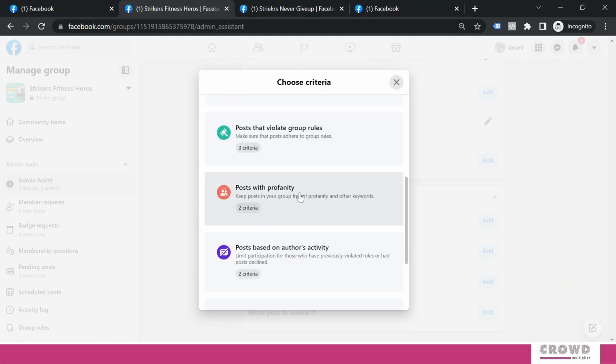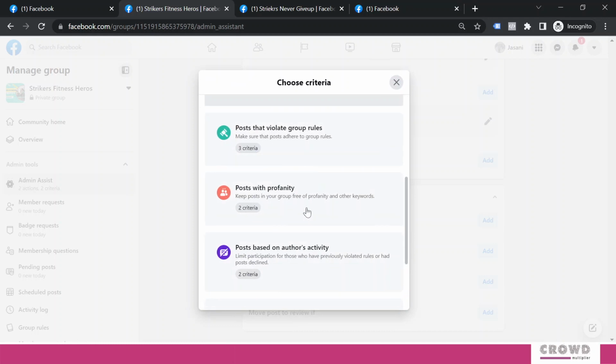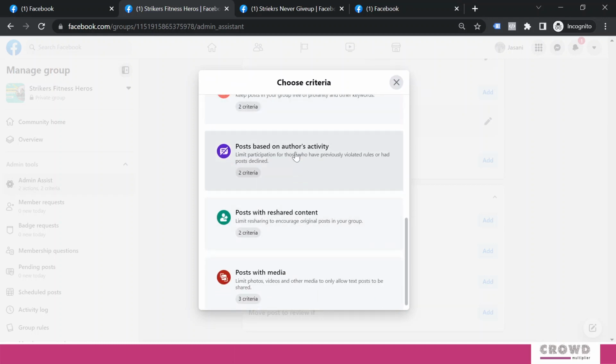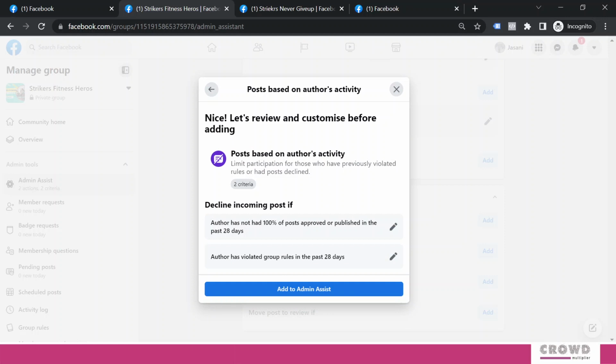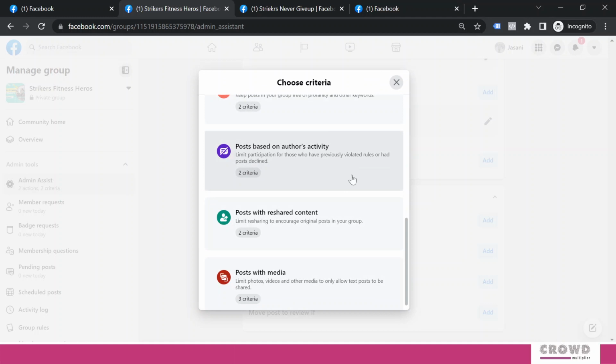Now we'll look at the profanity part. Again, same thing over here: has been removed 3 times or more in the last 28 days, or post contains fewer than 10 characters. Post based on author's activity: author has not had 100% of posts approved or published in the past 28 days. This is very tough criteria, so I would not recommend it. But author has violated group rules in the past 28 days is okay, we have already seen this. So over here similar things are there, and you can choose from here.